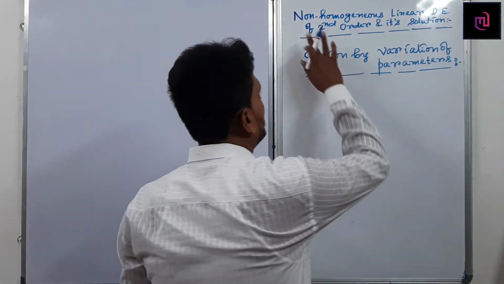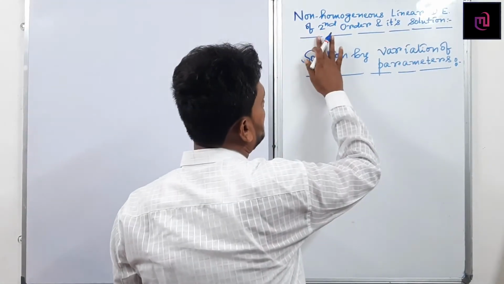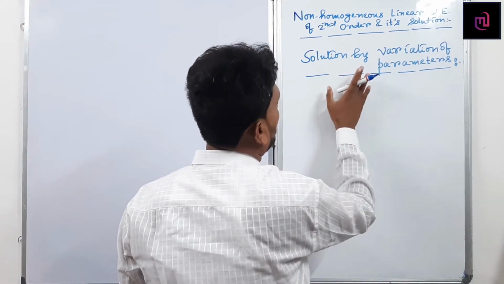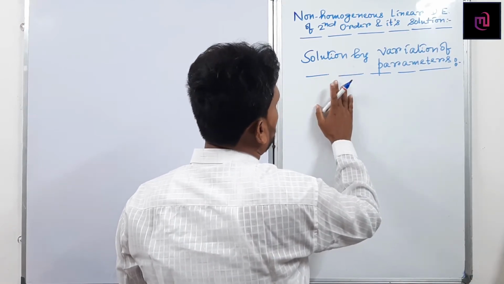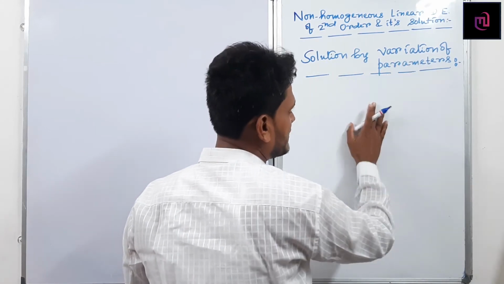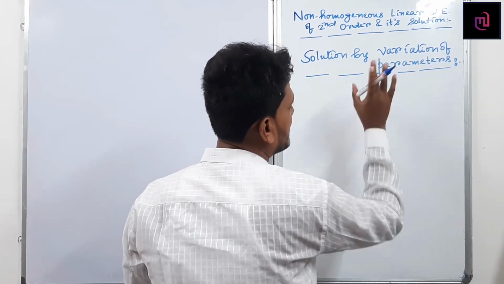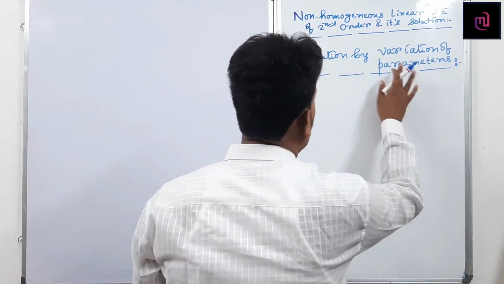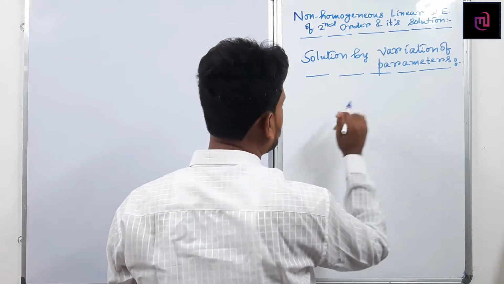So here I have written a non-homogeneous linear differential equation of second order and its solution. There are two methods for finding the particular solution. One is solution by undetermined coefficients and the second one is the variation of parameters method. Today I will discuss how to find the particular solution using this method. So what do you mean by variation of parameters method?